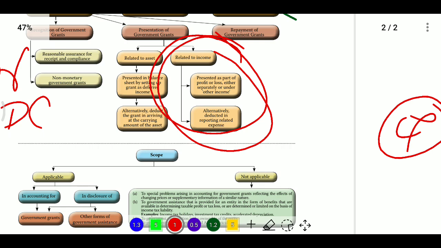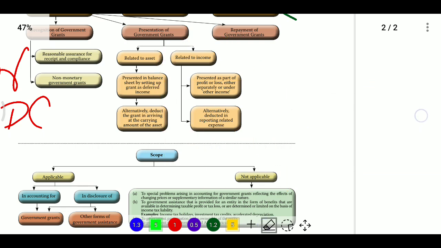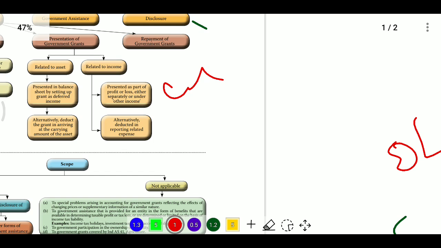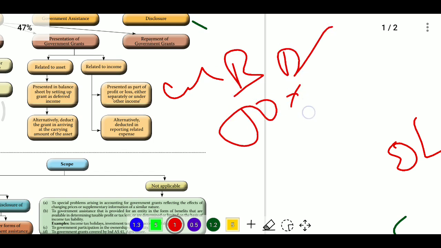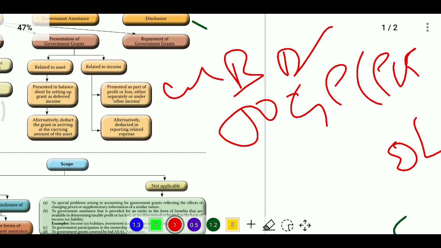Firstly, if the grant is receivable for expenses already incurred, or for immediate startup or relief, that is, we do not have any condition, so we have an unconditional amount, then recognize the grant immediately in profit and loss account as income. Directly other income will be shown: bank account debit to grant income, shown in profit and loss account.